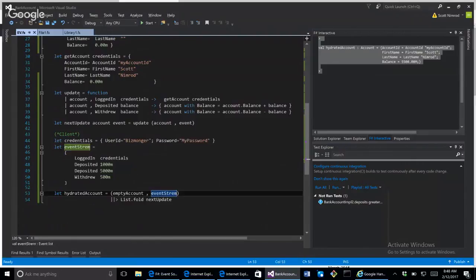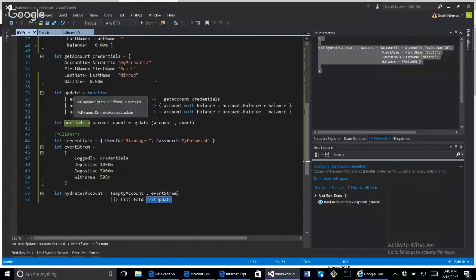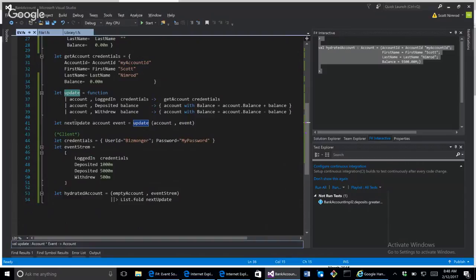Maybe that's easier. And it's going to go ahead and invoke the next update function right here. This next update function, as I said, takes the current event and runs it through this update up here, and we keep building up to the final state of our bank account or our aggregate, and that's essentially it.